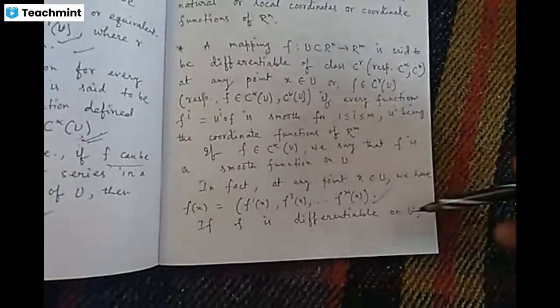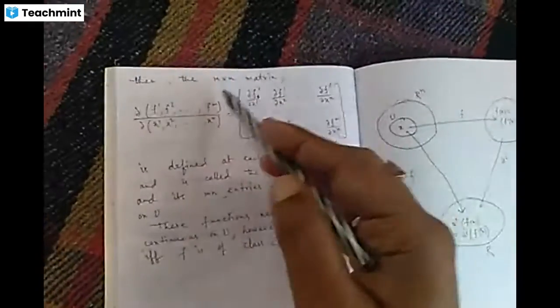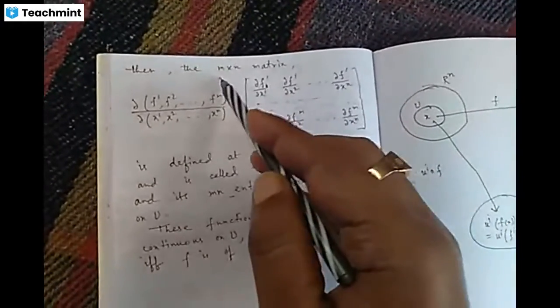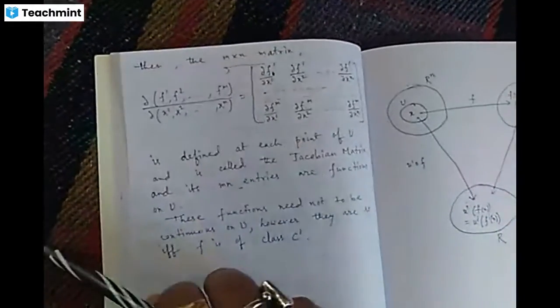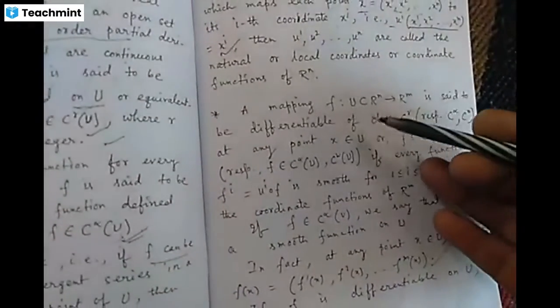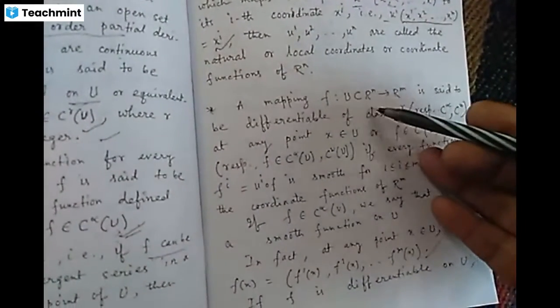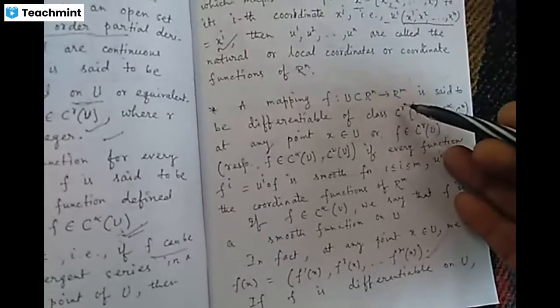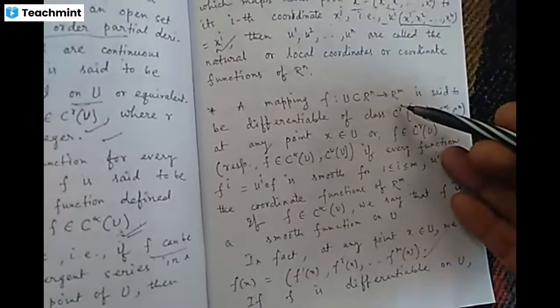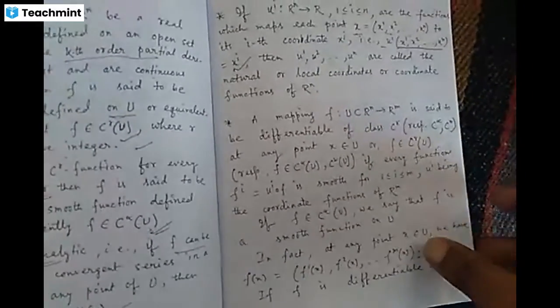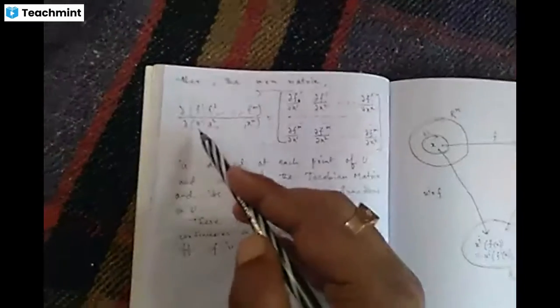If f is differentiable on U, then we find that we can find an m cross n matrix. The domain is U of Rn tuples, and the range is Rm tuples. So if f is differentiable, then we can find this matrix, the Jacobian matrix.